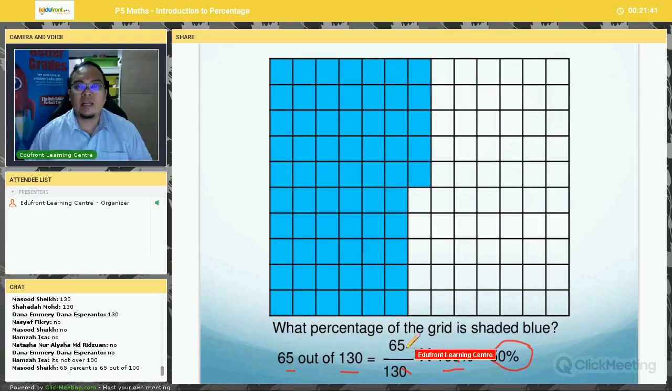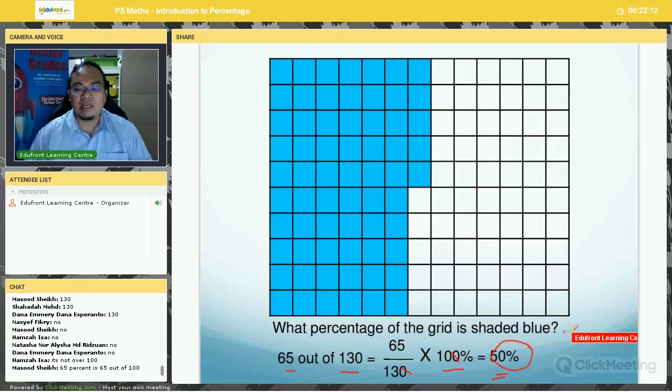Why? Because here it is 65 out of 130. And remember, percentage is of 100%. So 65 over 130 times 100%, you get 50%. Any problems? No? So you can see here, if you are given any fraction and they ask you to convert to percentage, all you need to do is multiply by 100%.